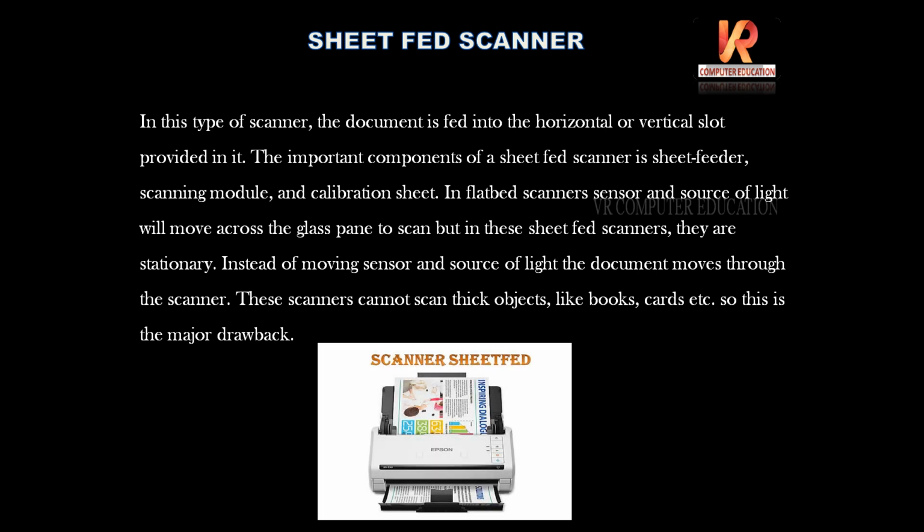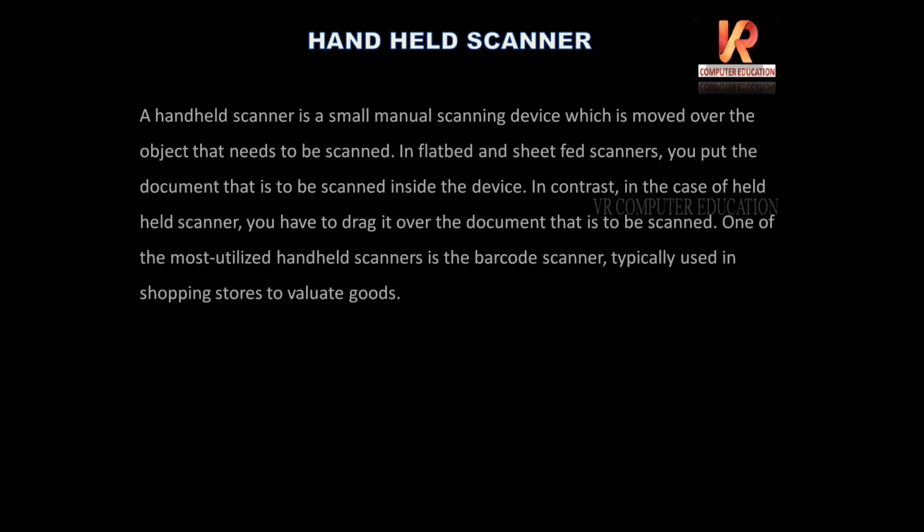You can see sheet fed scanner. So paper will move from top to bottom instead of light and sensor. This is sheet fed scanner. Next, handheld scanner. From the name itself, the scanner is held in the hand. A handheld scanner is a small manual scanning device which is moved over the object that needs to be scanned.